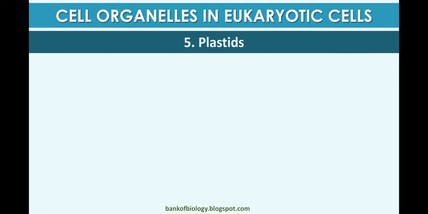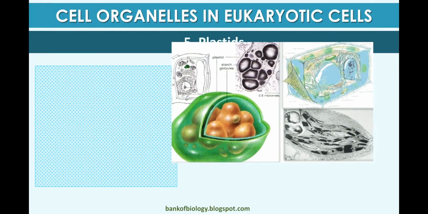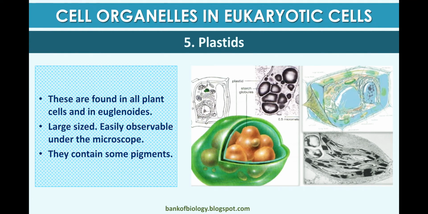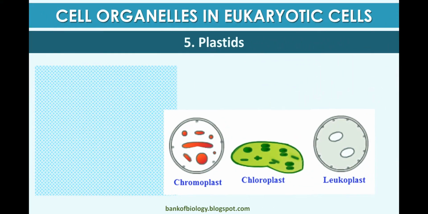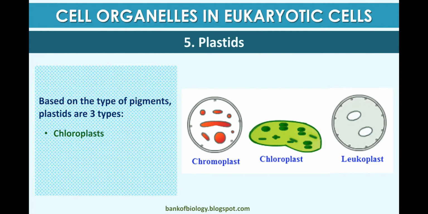Now plastids. These are found in all plant cells and euglenoids. They are large in size, easily observable under the microscope, and they contain some pigments. Chromoplast, chloroplast and leucoplast are the three types of plastids, and they have different pigments.